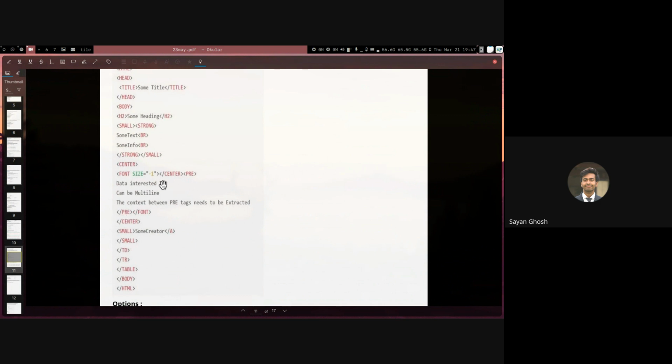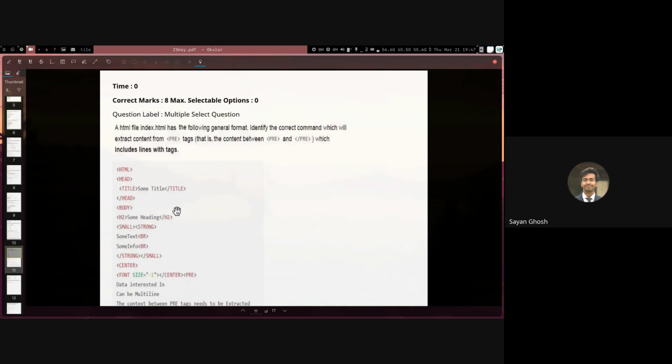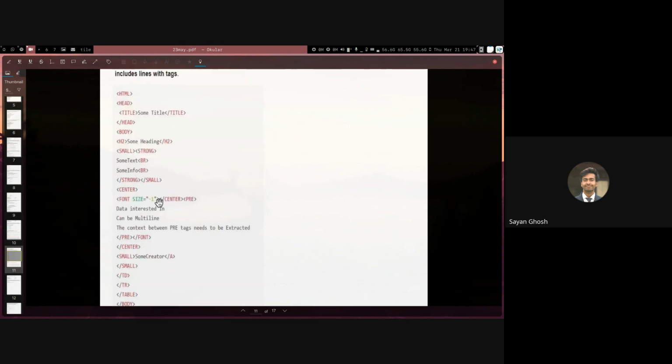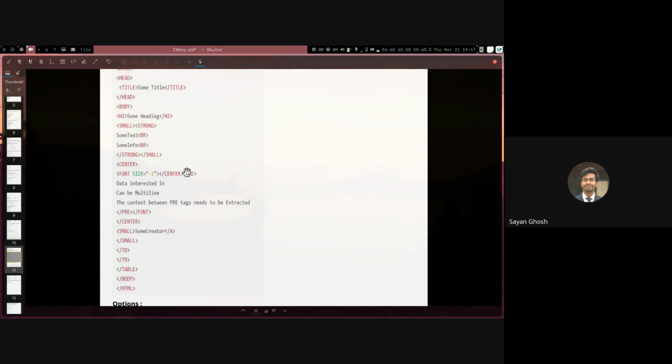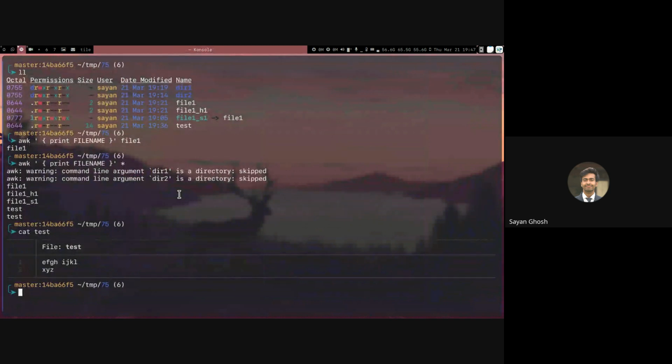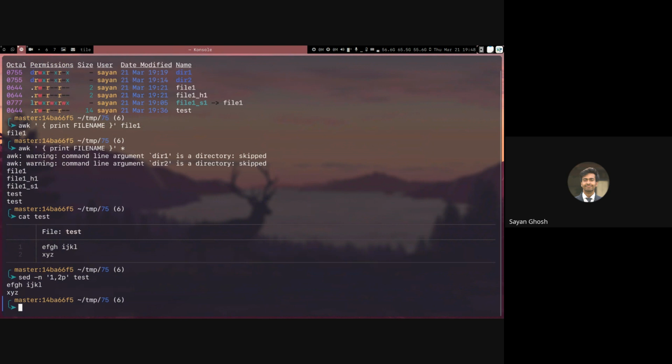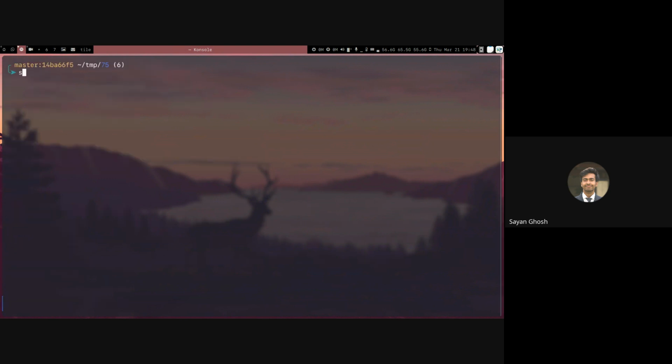So we want to basically print all these lines. And this question states you also want to print the lines that have the tag itself. So you also want to print this line which has font size and this line which has the pre and font. So the opening and closing tag along with everything in between. This can be done in both sed and grep using the comma thing. Just like in sed, I can ask it to print 1,2, which means from line 1 till line 2, and suppress default output. So it will print line 1 and line 2. So let me just create a file quickly.